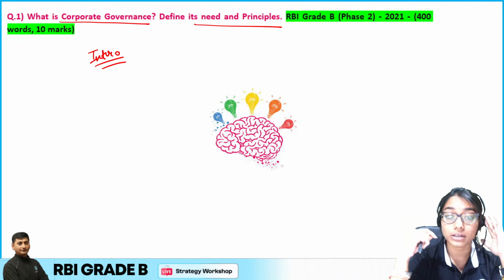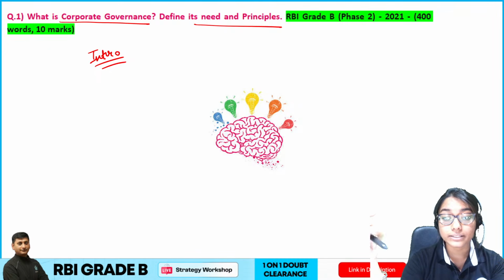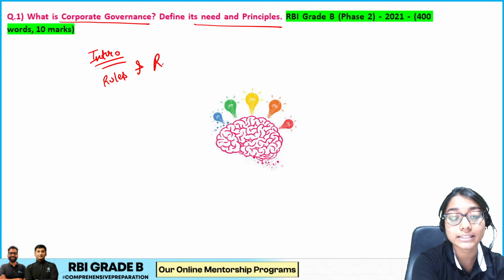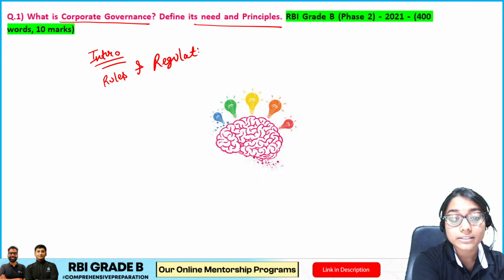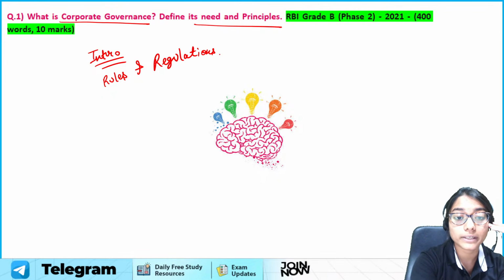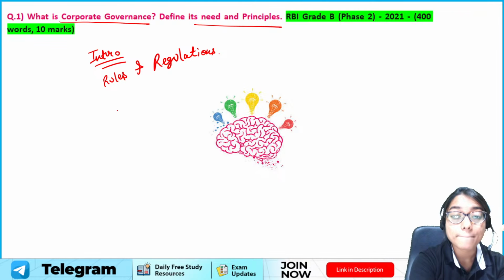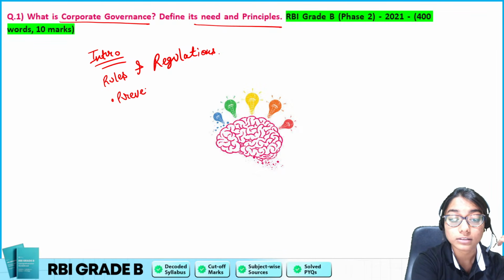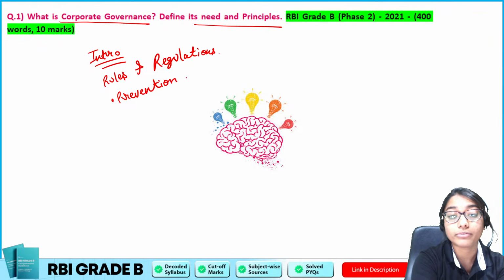So in the introduction, I have to mention certain needs. Certain needs such as what? Why do I require corporate governance? Can I get certain answers for this? What is the need of corporate governance? The need can basically be what? Firstly, prevention of frauds, right? Ensure that frauds are not taking place in the organization.